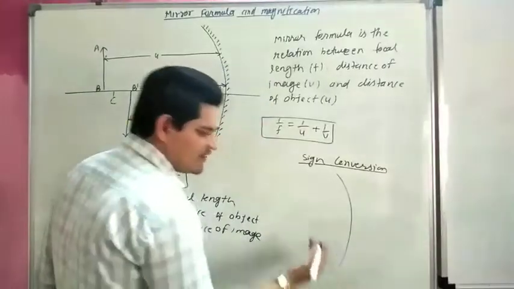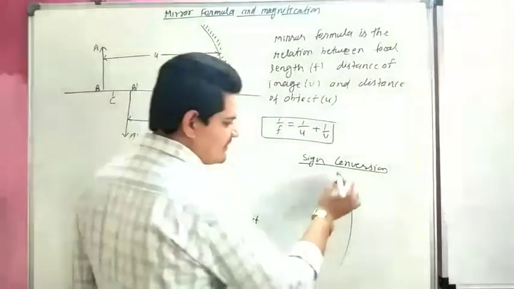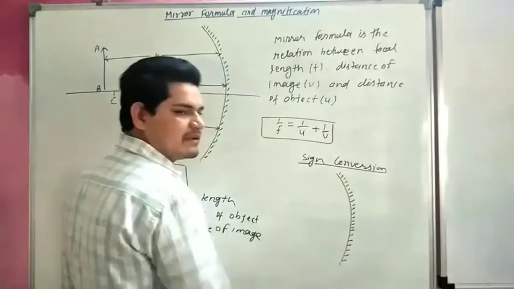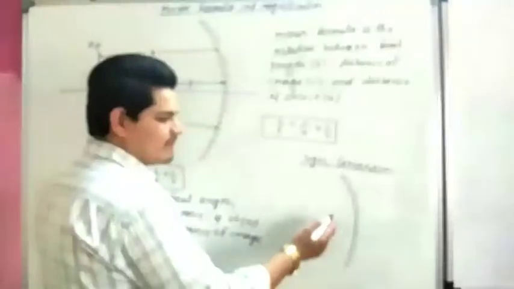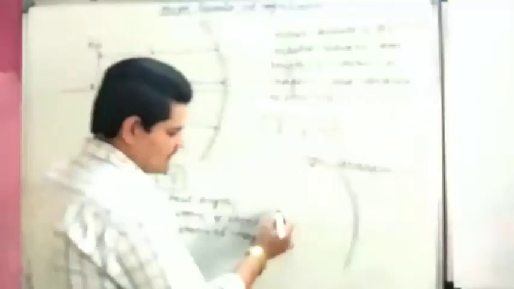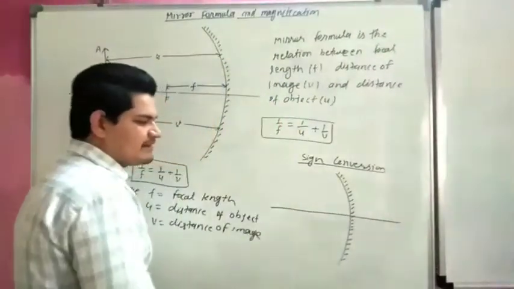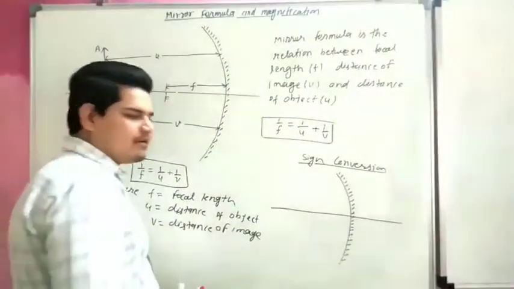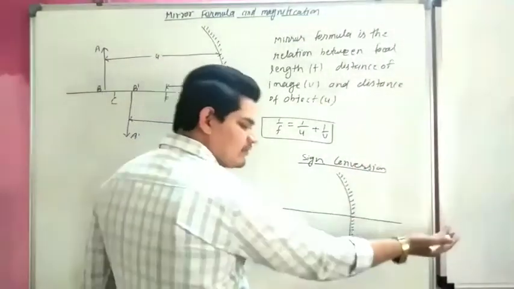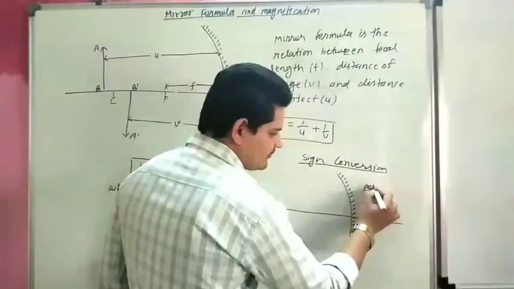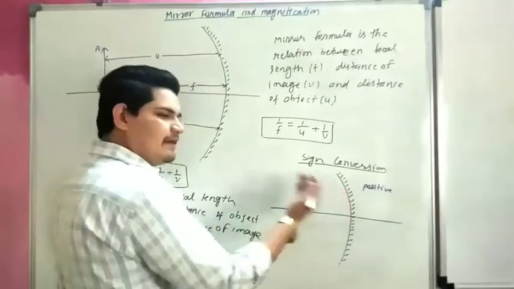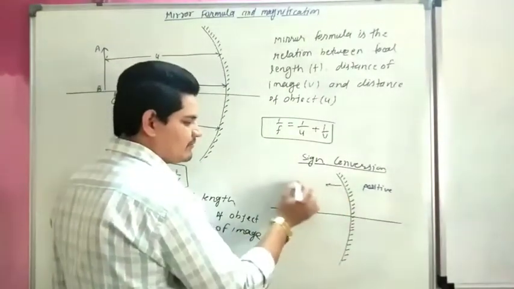Consider a mirror. It may be a concave mirror or a convex mirror. If we polish the outside of the mirror, this is called a concave mirror. And if we polish the back side of the mirror, this is called a convex mirror. Now it is our principal axis. So we have to take all the distance right of the mirror as positive, and all the distance left of the mirror as negative.